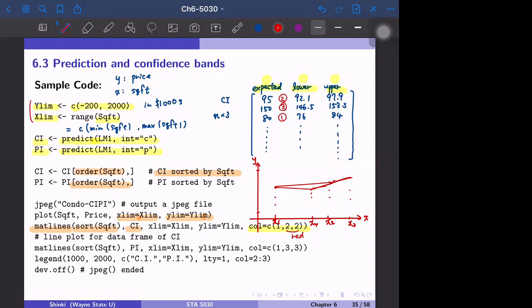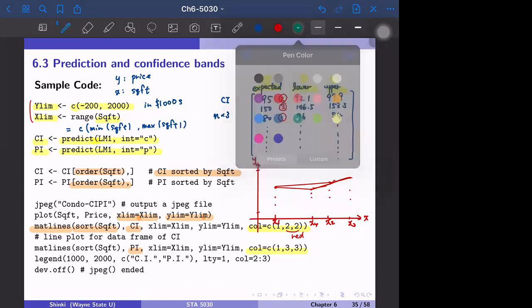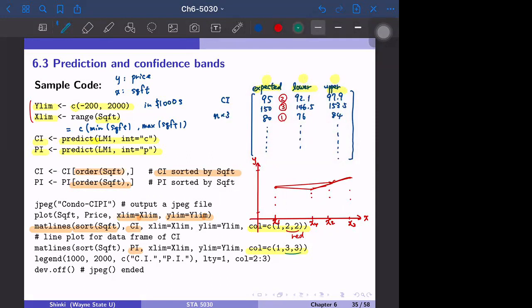And the next one, we also overlay the prediction band. The code is the same. And the color 1, 3, 3. The expected value is anyway the same as in the confidence interval, so just make it black. Then after that, we use color 3. Color 3 is green. So the green prediction band will be added.